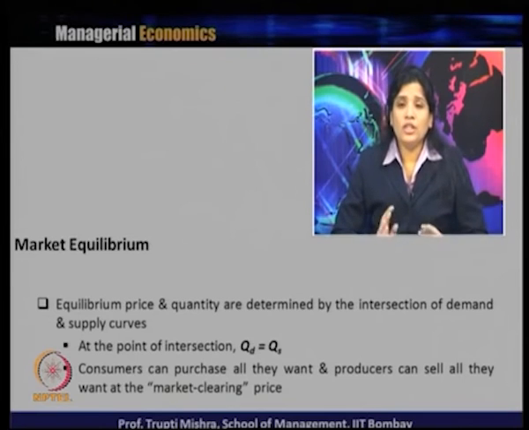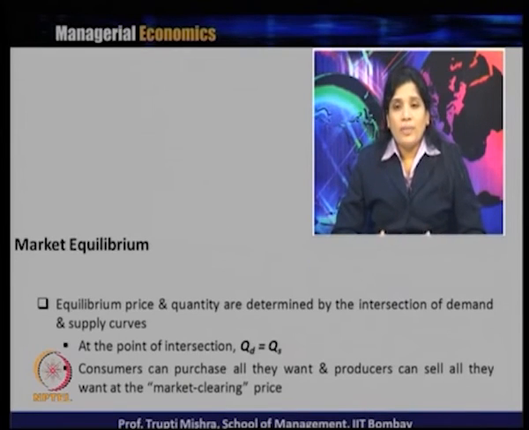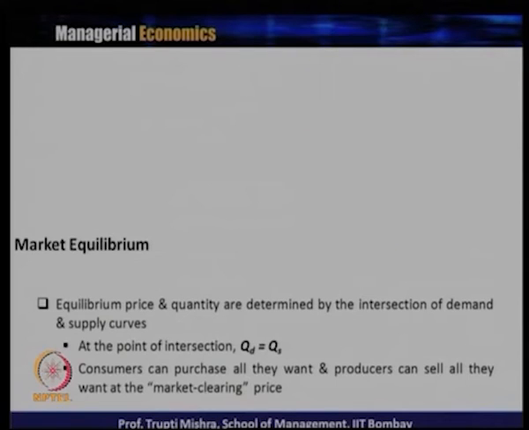So, the equilibrium point is where the price level has reached such a level where the quantity supplied is just equal to the quantity demanded. Corresponding to the intersection point of the demand curve and supply curve, we get the equilibrium point. Corresponding to that point, the point on the x axis gives us the equilibrium quantity and the point on the y axis gives us the equilibrium price. At this price, consumers can purchase whatever they want and producers can sell whatever they want in terms of quantity.